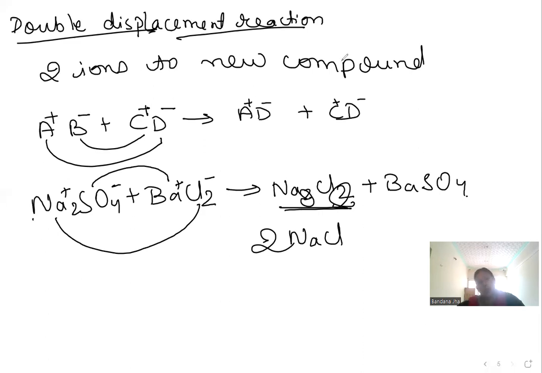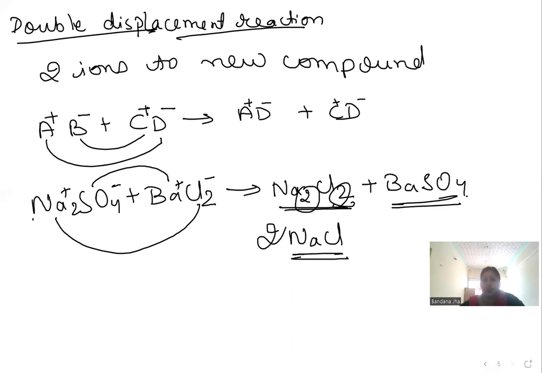Is this clear? Any doubts, Aryan? No doubt. So we put 2 at the front because this is sodium chloride and barium sulfate.